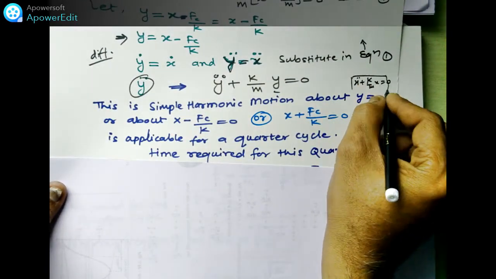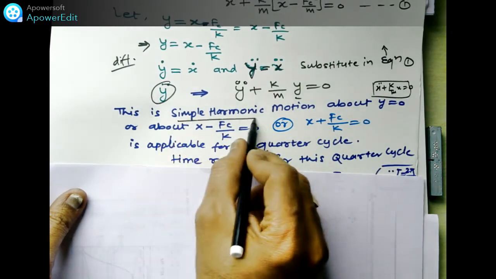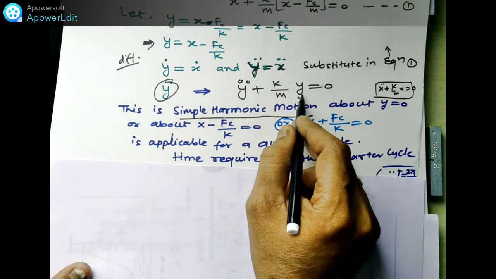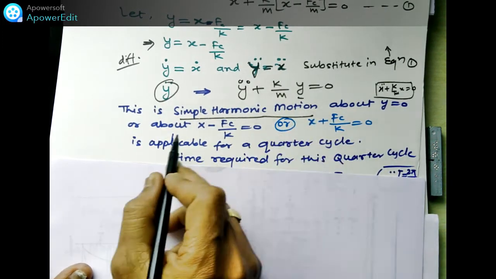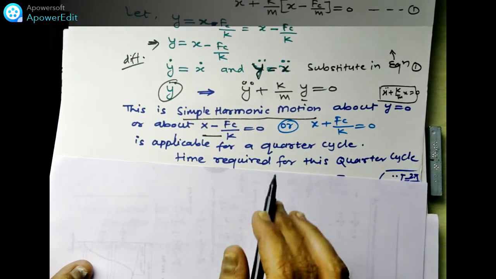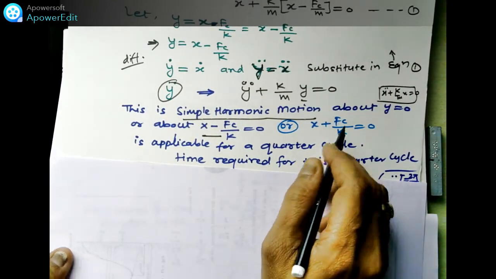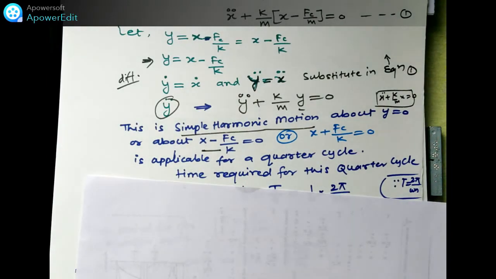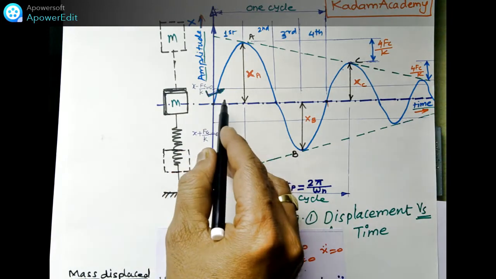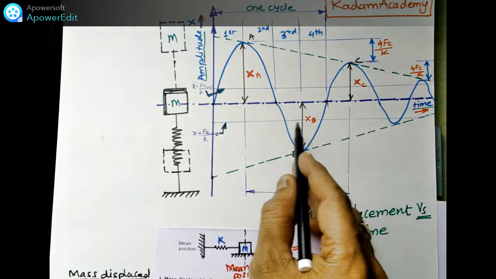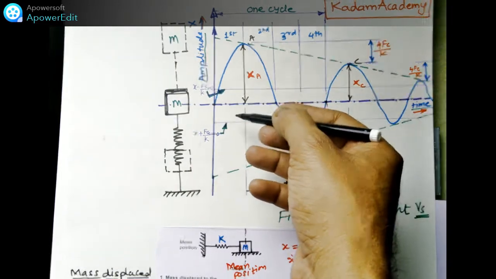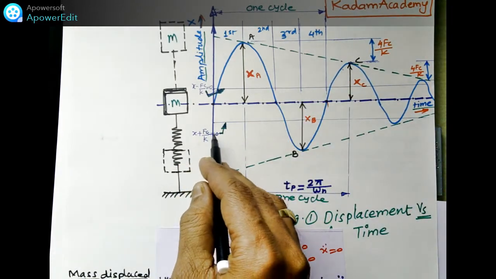That is the equation for SHM. This is similar to simple harmonic motion about y, which is x minus Fc by k, or x plus Fc by k. I will represent that in this figure also. This line will show x minus Fc by k on the right side, and on the left side we get x plus Fc by k.